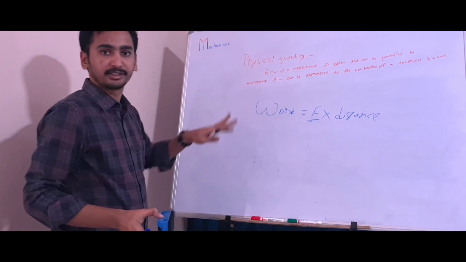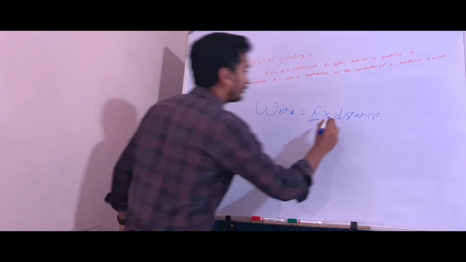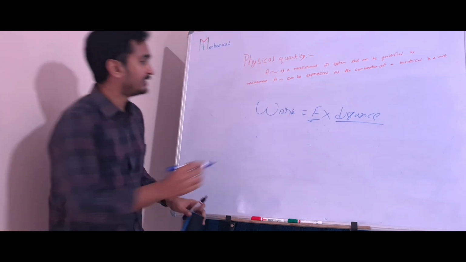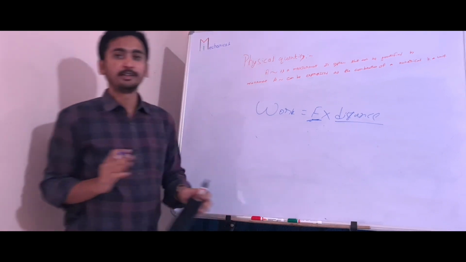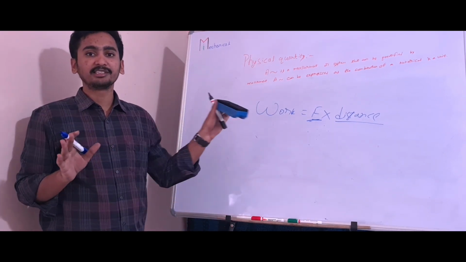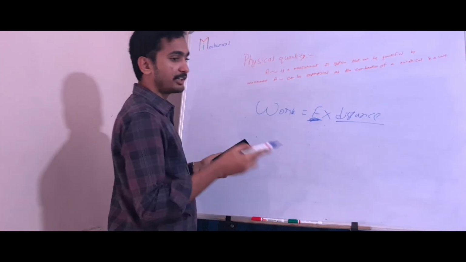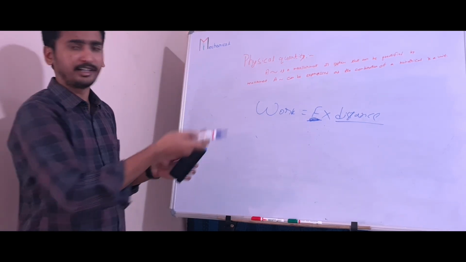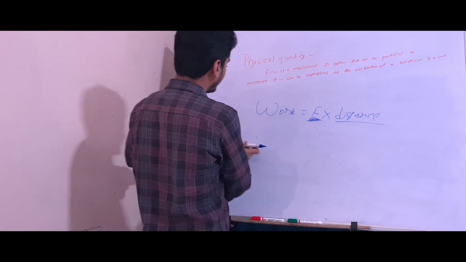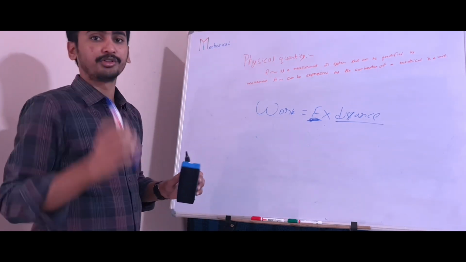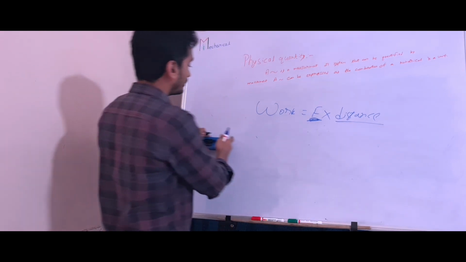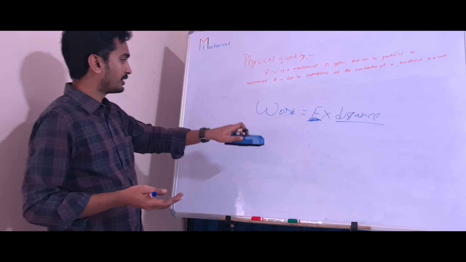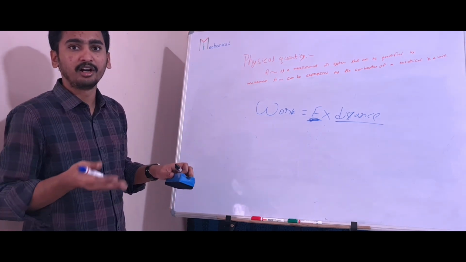But when it comes to work, we are calculating the work. Work is equal to force into distance. By seeing force in the formula, don't misunderstand that work is a vector. To calculate how much work I did during that process, I have moved a body some distance with a force. Here, I do not require direction. How much I did in X, how much in Y, how much in Z.